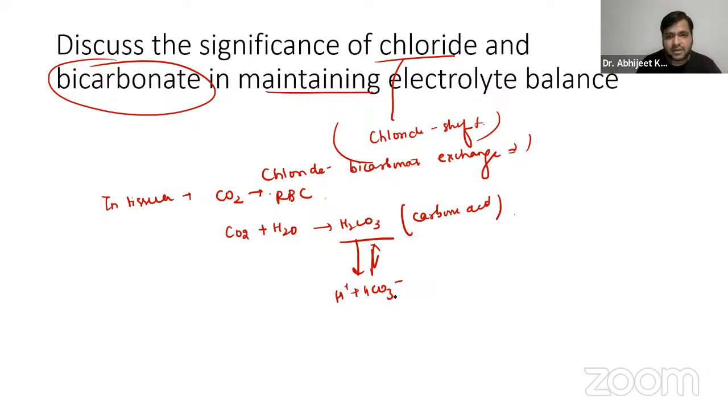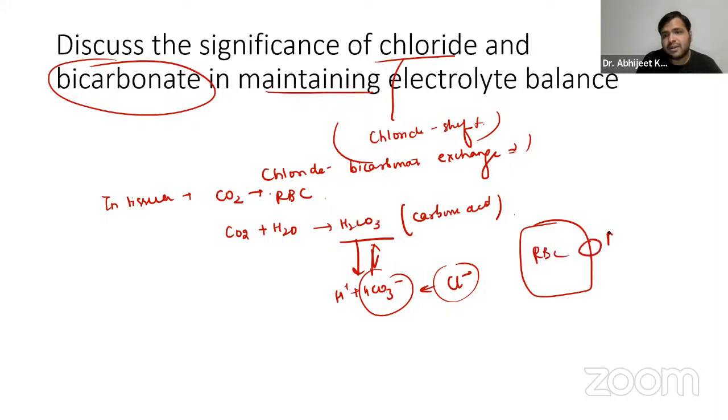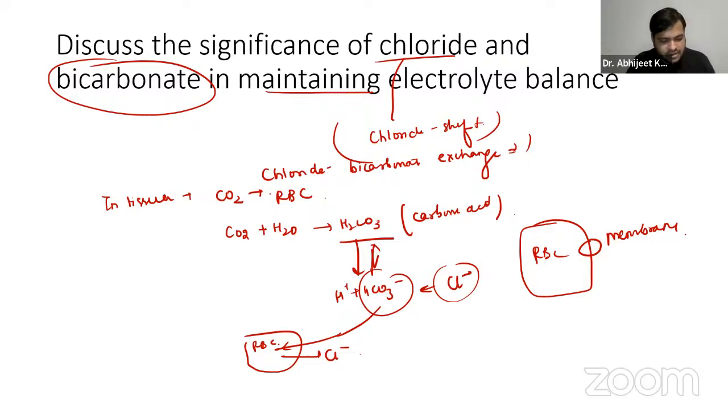Now, these bicarbonate ions are actually exchanged for chloride ions across the red blood cell membrane, right? In the lungs, the process is reversed, guys. The bicarbonates enter into the red blood cell in exchange for chlorides, allowing carbon dioxide to expel out of the body. So that is something you have to remember.